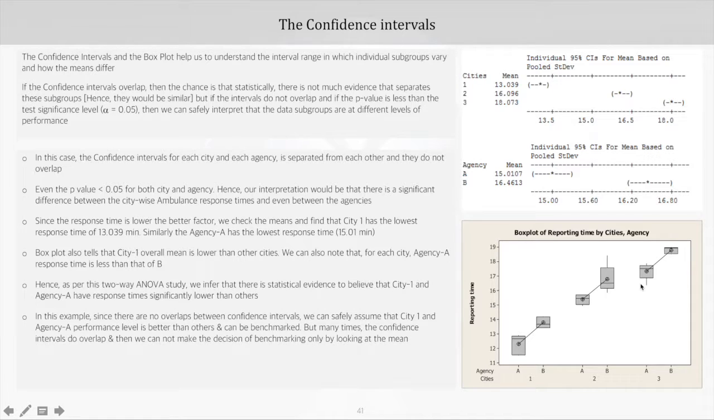Now in this example, since there are no overlaps between the confidence intervals, we can safely assume that city 1 and agency A performance level is better than others and it can be benchmarked. But as we said in case of one-way ANOVA, there would be many instances where the confidence intervals would overlap. And in such cases, we should not make the decision of benchmarking only by looking at the mean. And that is when ANOM, or analysis of means, comes into the picture.